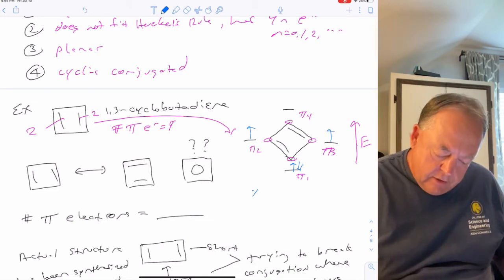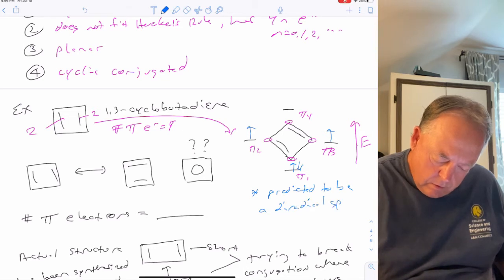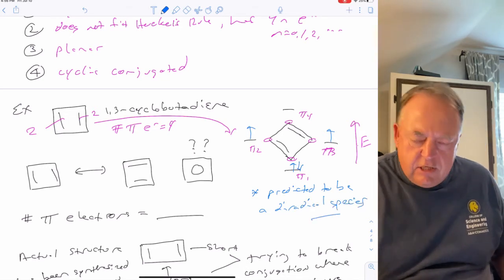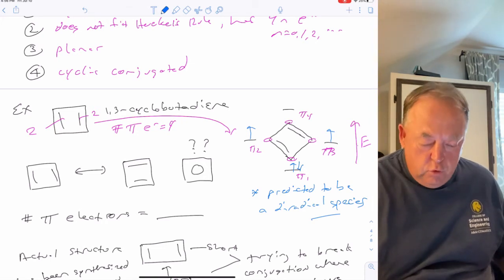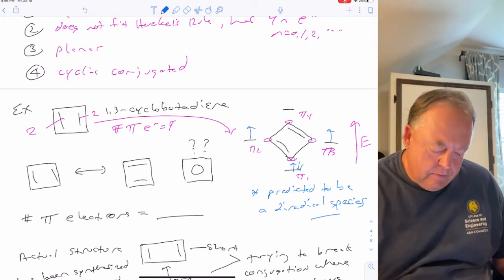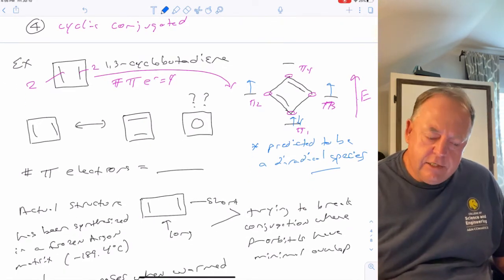What that means is that it's predicted to be a diradical species, and radicals are very unstable. It's 2 radicals and really unstable. So cyclobutadiene is not a stable molecule.